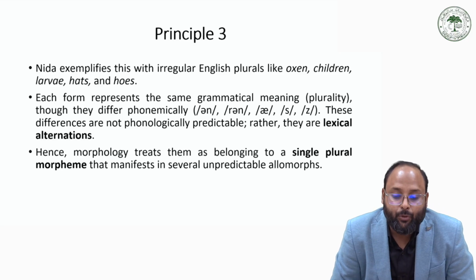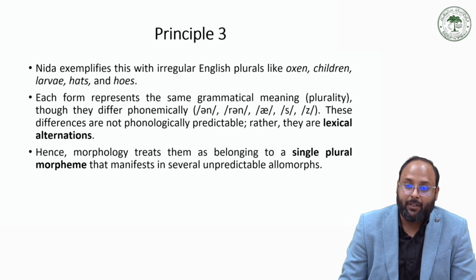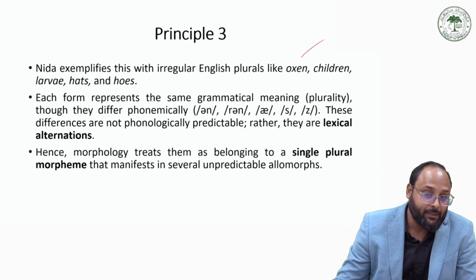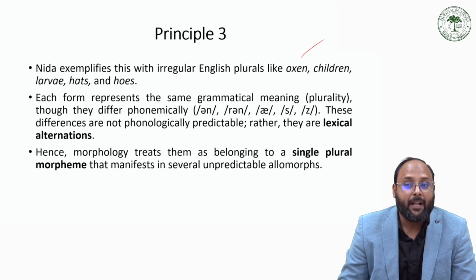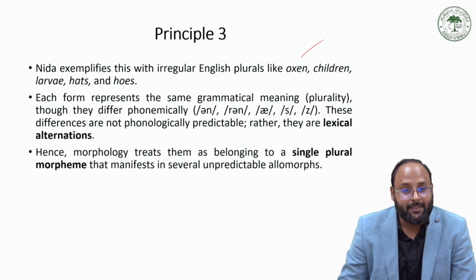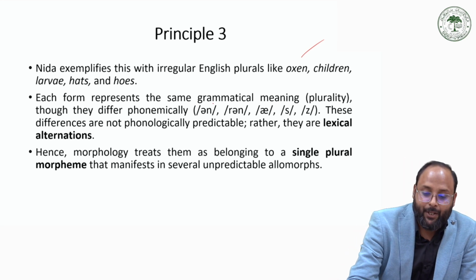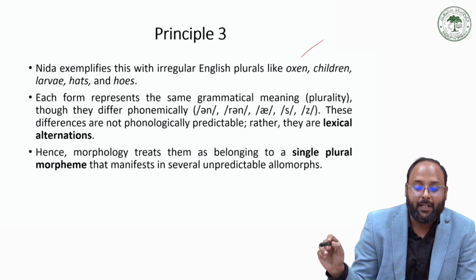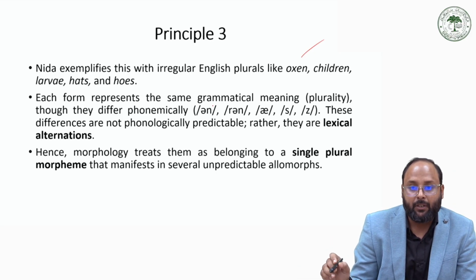So we have those irregular English plurals: oxen, children, larvae, heads, and hose. Here we have different phonemic forms for the plural marker.